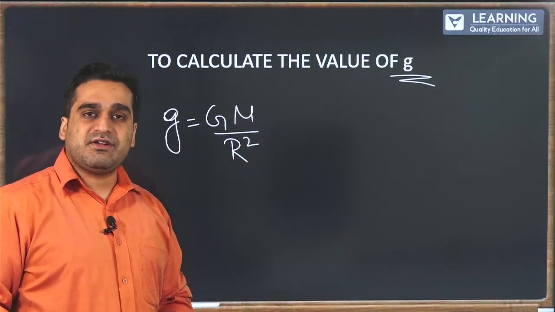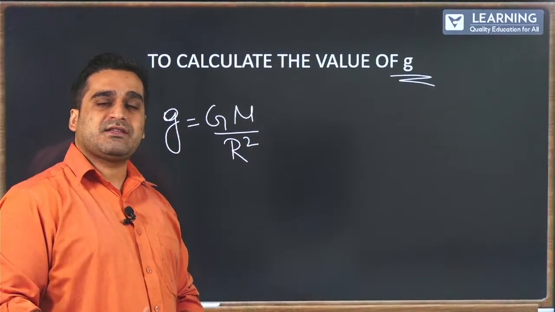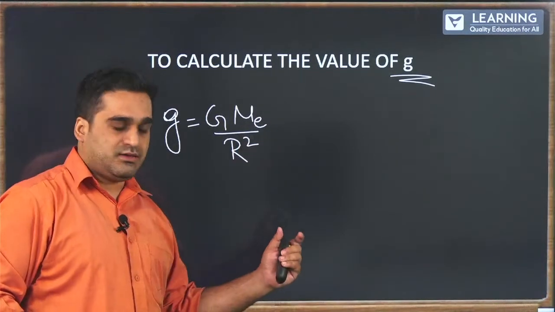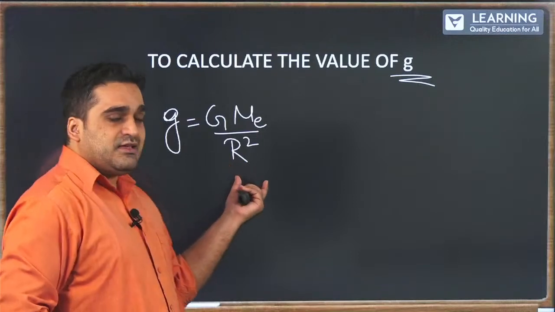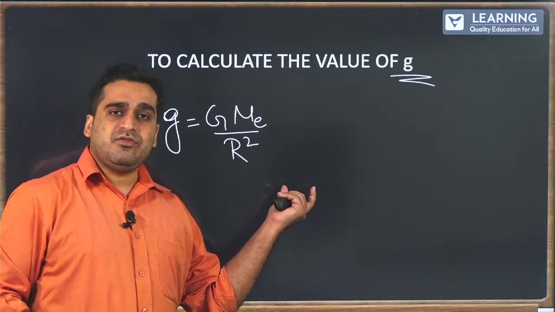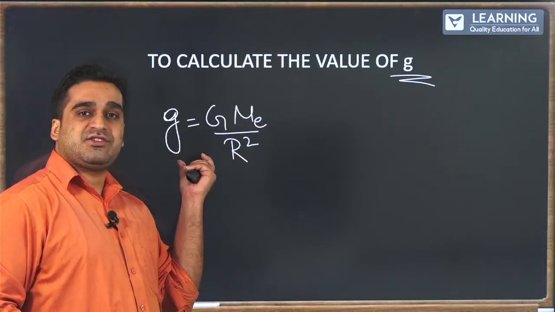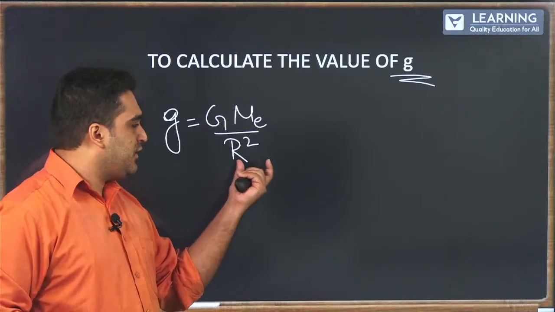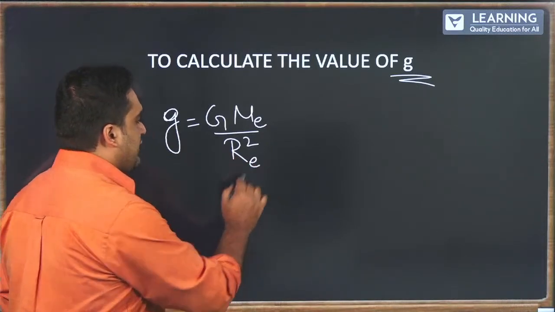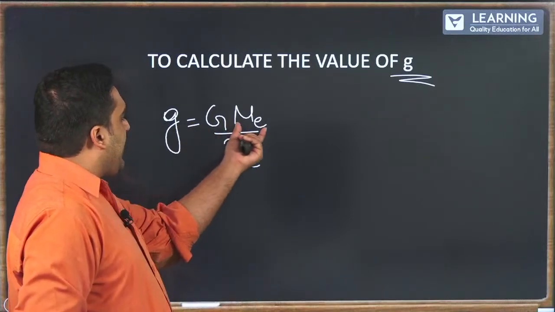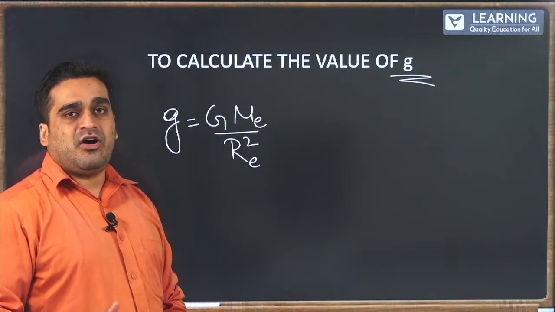Here, since we are going to determine the acceleration due to gravity of Earth, it is the mass of Earth. R is the distance of separation between two objects, but since we are trying to determine the acceleration due to gravity of Earth, we use the radius of Earth. So naturally, G, Me and Re are constants.